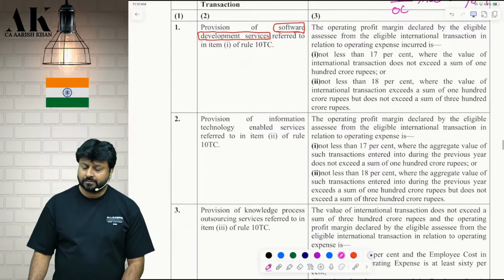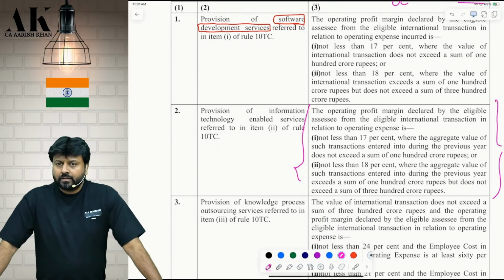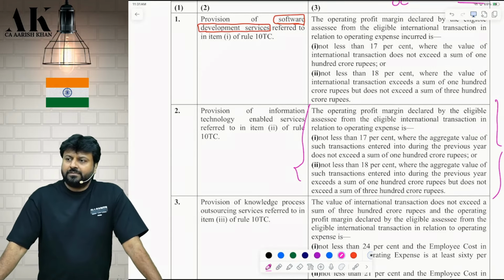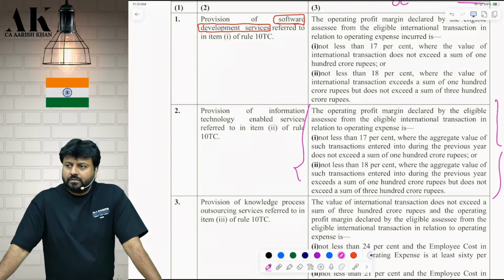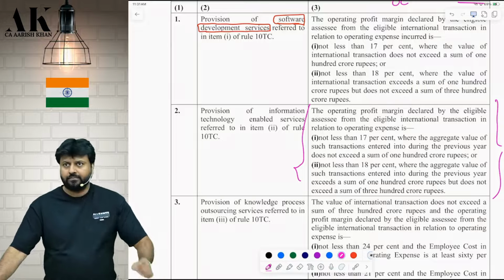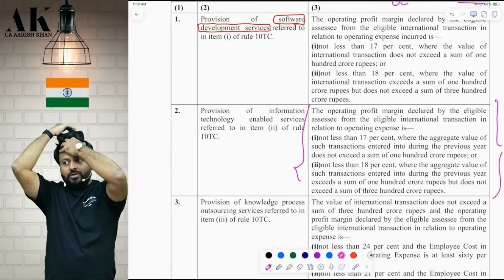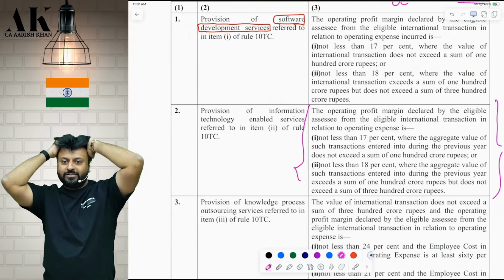Okay. Now see on the right hand side. Check the margin. Same. Is it same? Not same. Somebody is saying it is not same.